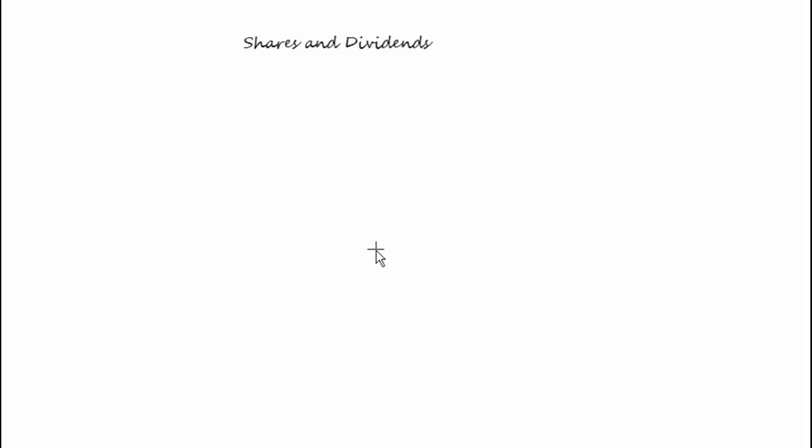Shares and dividends. Let us first try to understand what is meant by shares of a company. To establish a large company or a factory, one needs a lot of money. The people who have the idea to start such a big company may not have the required money to build it. What do they do then? Such people join together, form a company, and become the board of directors of the company, and they decide to get the money from the public. General public means you and me.